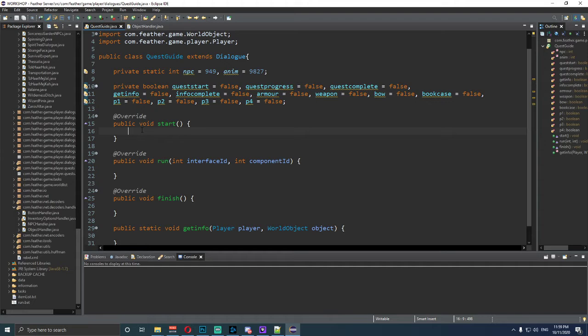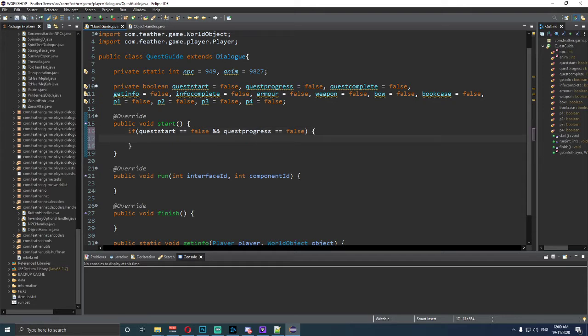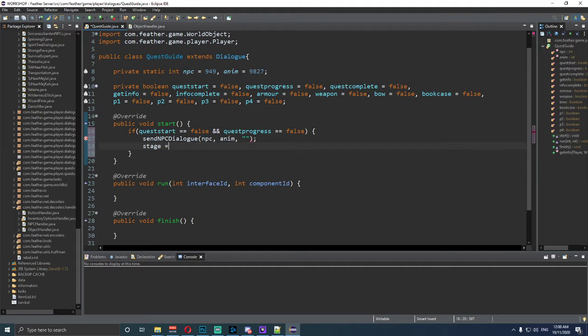Now underneath the start method, we need to type in the following. If quest start is equal to false, and quest progress is equal to false. We want to open and close a curly bracket on the end of that, please. And now that we're in here, we need to do a send Npc Dialogue. Right, we're going to type in Npc, anim, and we also want to make sure we put in the double quotation marks with a semicolon at the end. We're going to type in stage is equal to 1, and then that's that part there done for now.